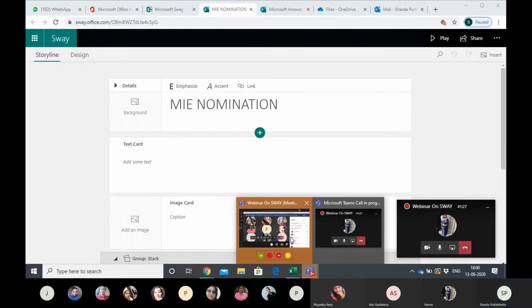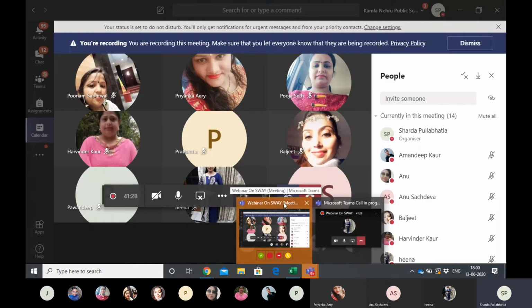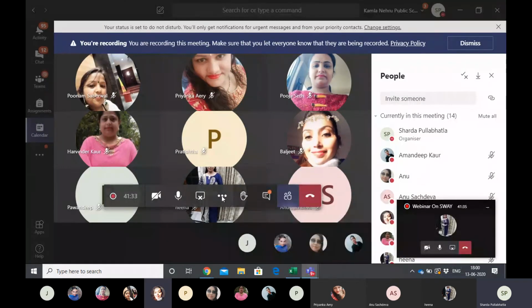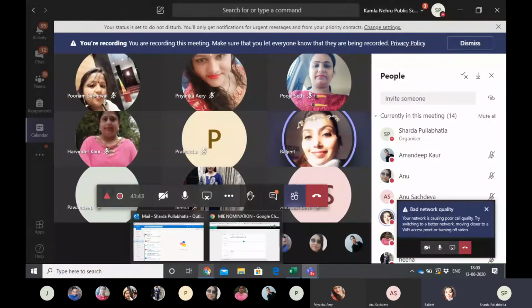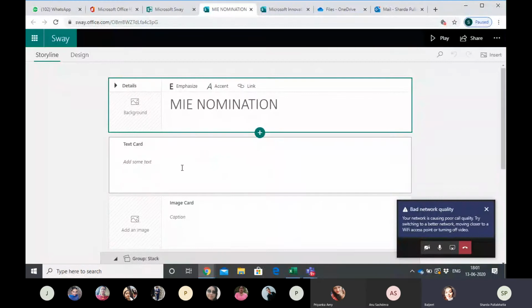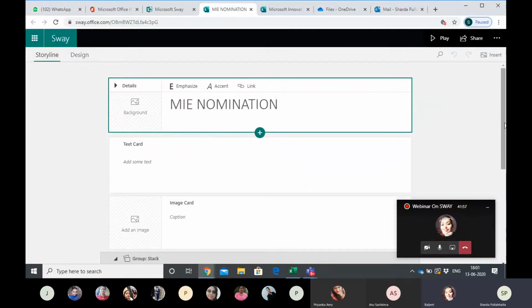Baljeet ma'am, you tell. Yes, ma'am. Actually, up to here we have done last time. We have done this way once when we sent the nomination last year. The confusion is majorly for those who were not there. Actually, how to get the link from OneDrive and paste it over there, that is the confusion. Otherwise, everything is okay, ma'am.